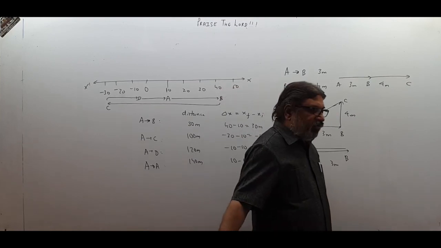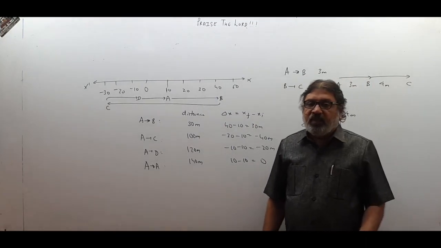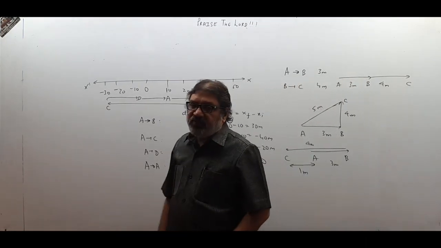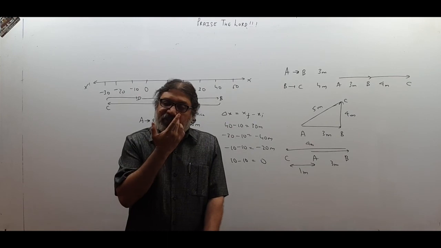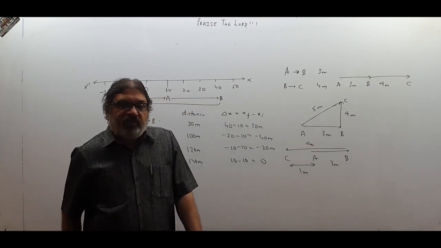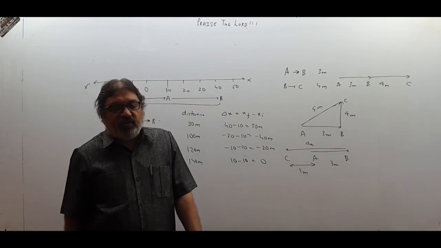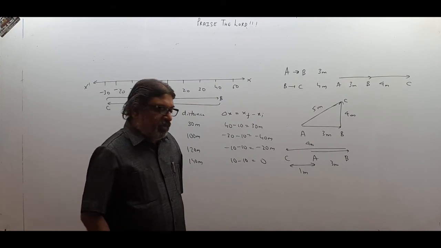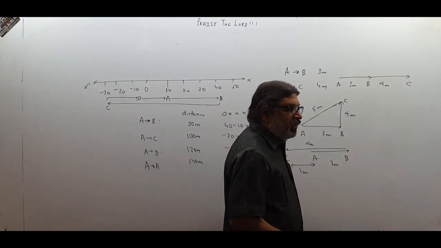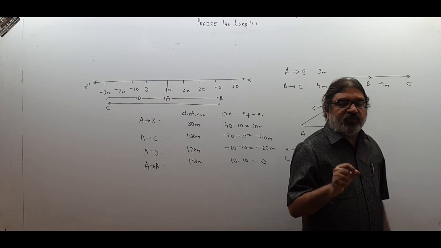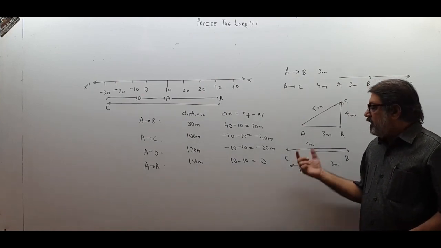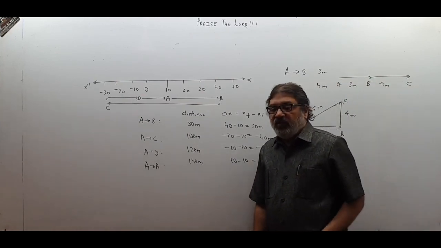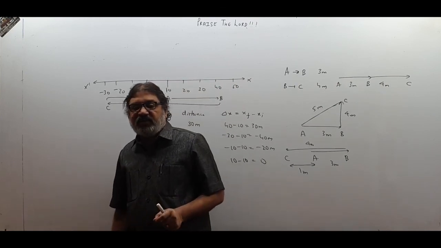Therefore, now you realize that to find out displacement, you need to know the movement direction. That means direction is very important for displacement. And because direction is important, it becomes a vector quantity. So why is displacement a vector quantity? You cannot come to a conclusive answer till I am told A to B and B to C are movements in which directions.